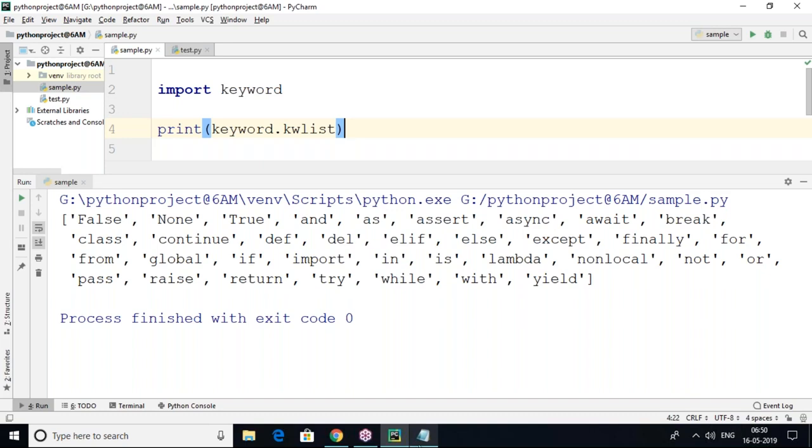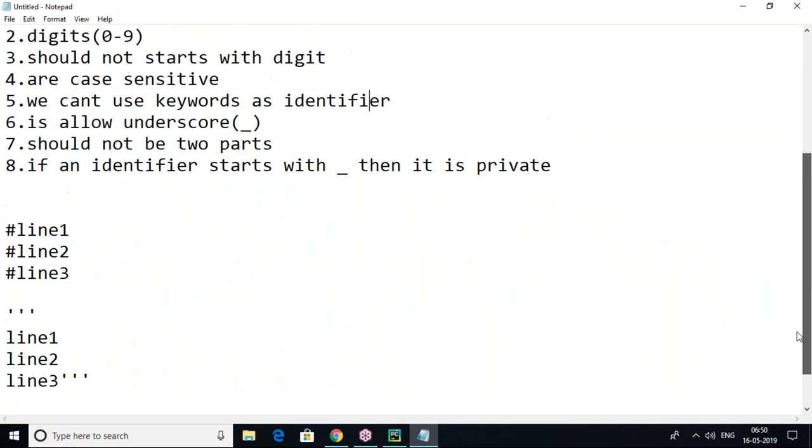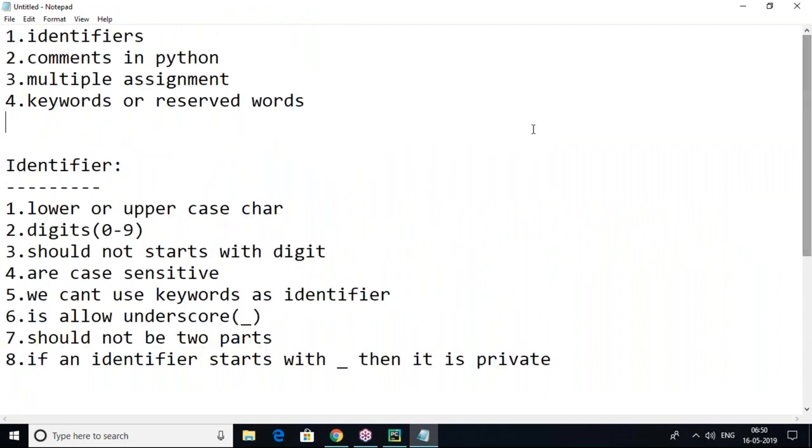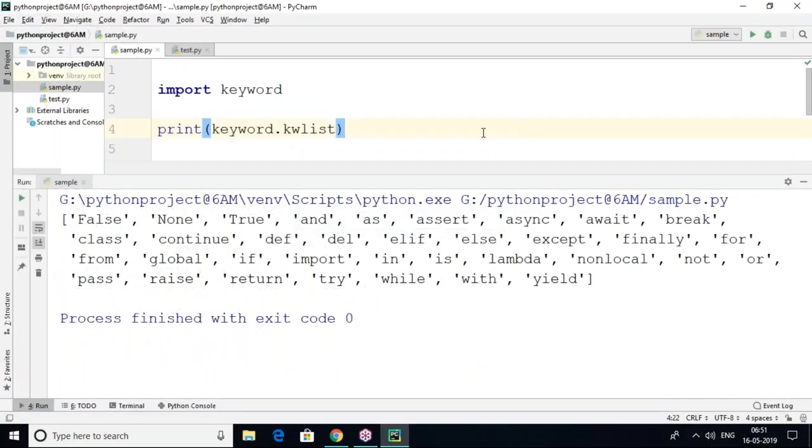So these are about keywords and reserved words we can use in a Python script wherever required. For special cases only we can use them. In general cases we can't. If you are using a keyword in your script, there is a meaning actually, so the Python interpreter will get the meaning from your program and behave accordingly. So this is today's session: identifiers, comments, multiple assignments, keywords, and indentation, how to start with a Python program. In the next session, we will discuss the complete data types in Python. What kinds of data types there are and how to work with them. All those things we'll discuss.